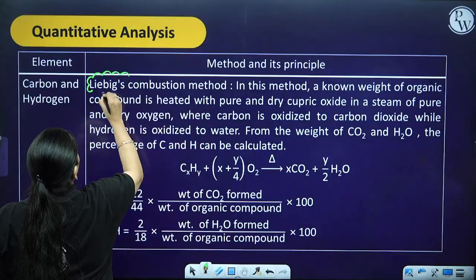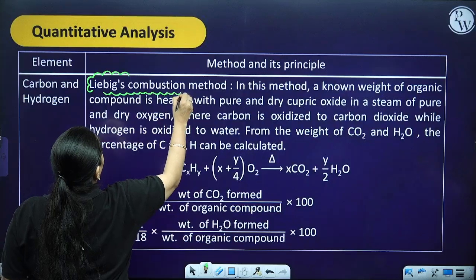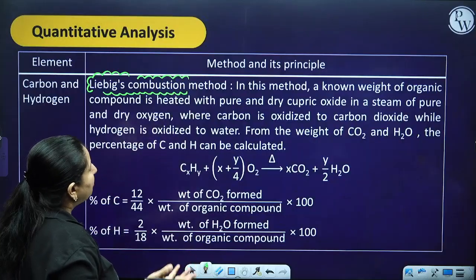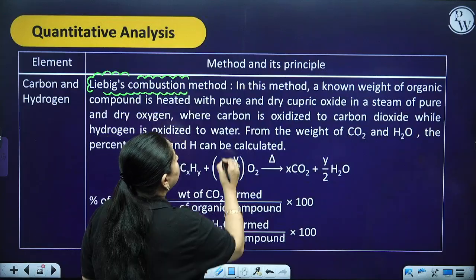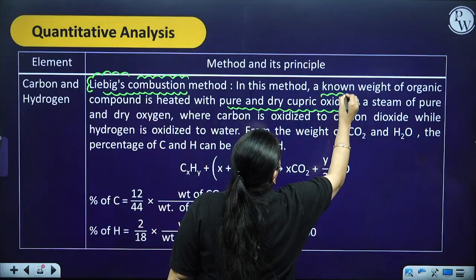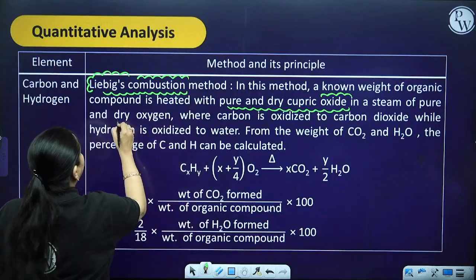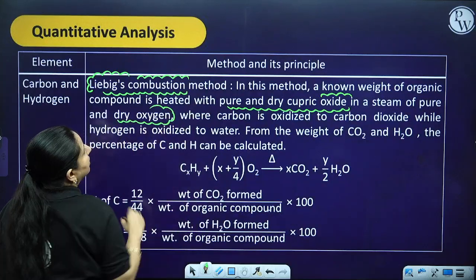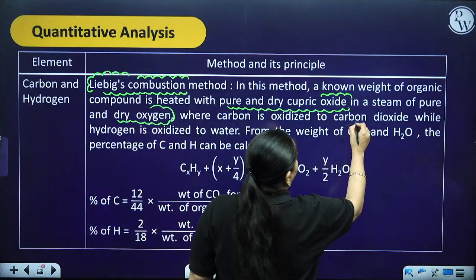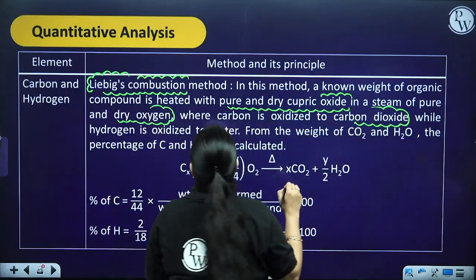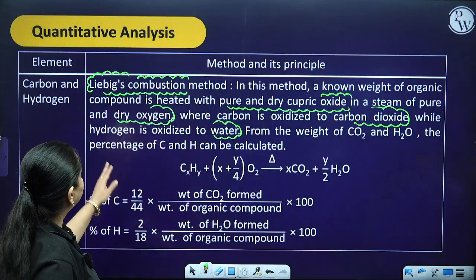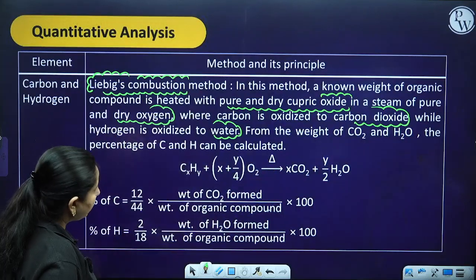When we are talking about carbon and hydrogen, the test is called Liebig's combustion method. In this method, a known weight of organic compound is heated with pure and dry cupric oxide in a stream of pure and dry oxygen, where carbon is oxidized to carbon dioxide while hydrogen is oxidized to water. From the weight of CO2 and H2O, the percentage of carbon and hydrogen can be calculated.